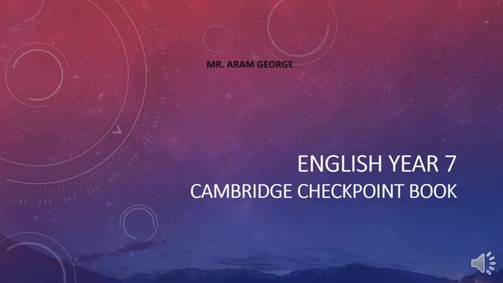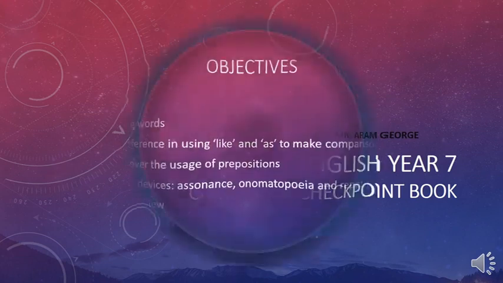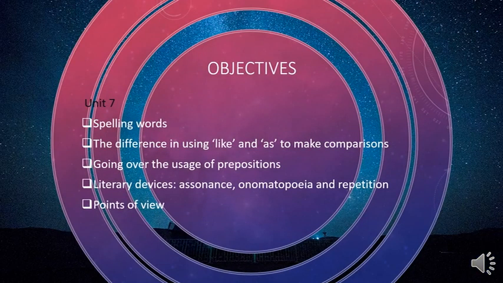This is the last lesson of this week, and today we're going to be with the Cambridge Checkpoint book. Let's begin. Last lesson, we've dealt with the first half of Unit 7. In today's lesson, we're going to proceed and finish the other half. We will be covering 5 points. Then we will solve some important exercises.